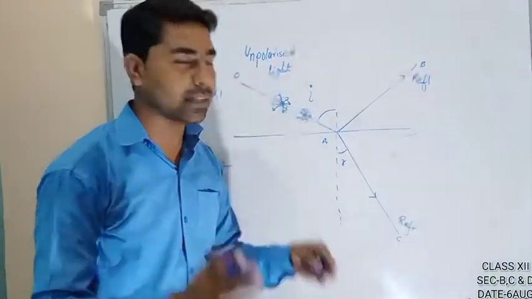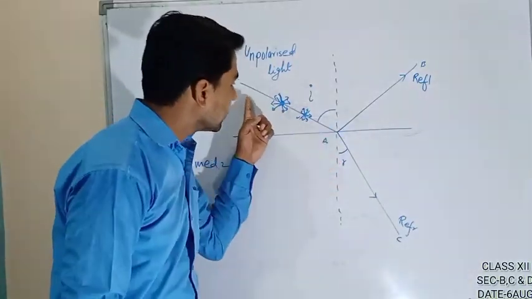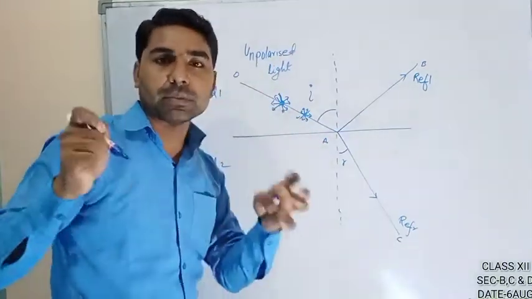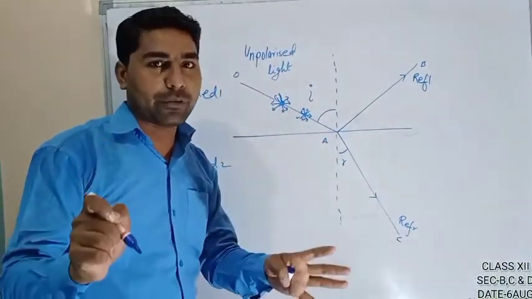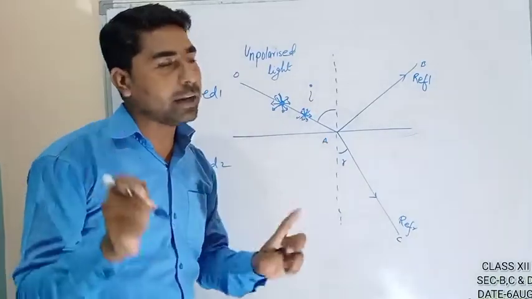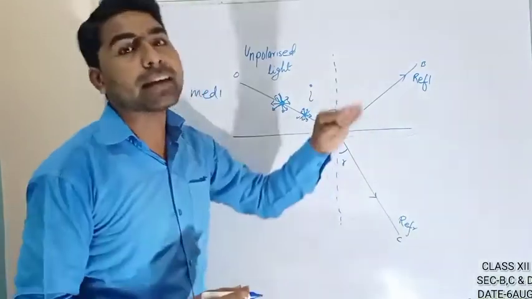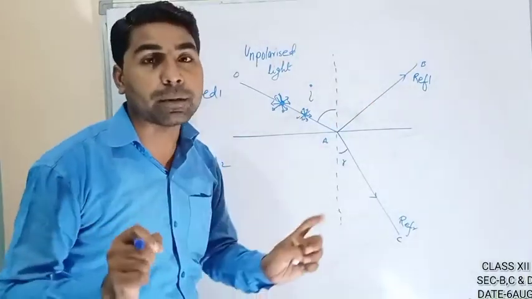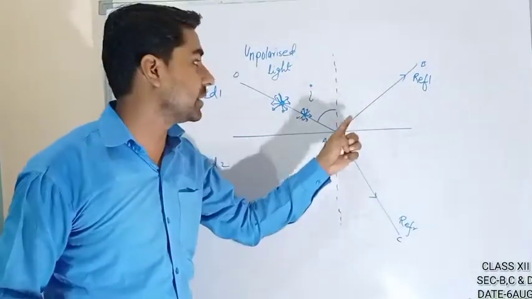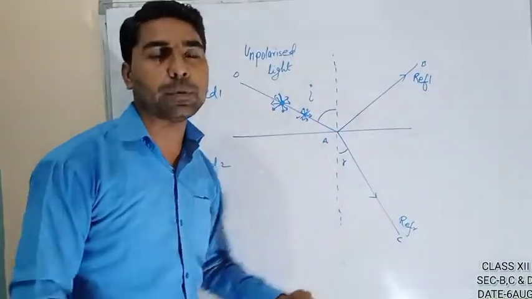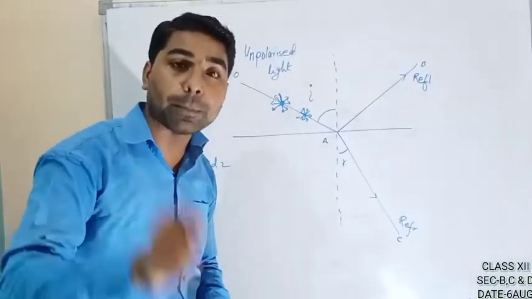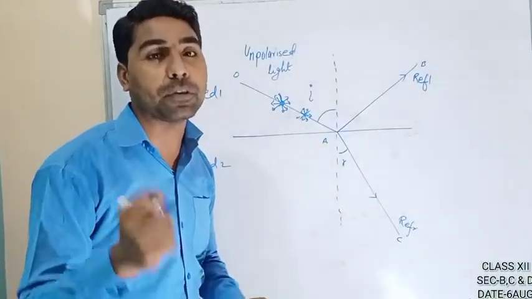So the new thing is, every light wave like this, whatever light we are receiving from the sun also, is unpolarized light. When it falls on this type of medium, the reflected wave is polarized, not completely, but partially polarized. This partially polarized wave can change to completely polarized, or you can say plane polarized.